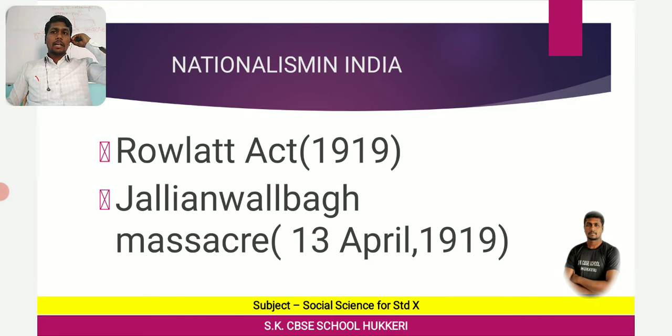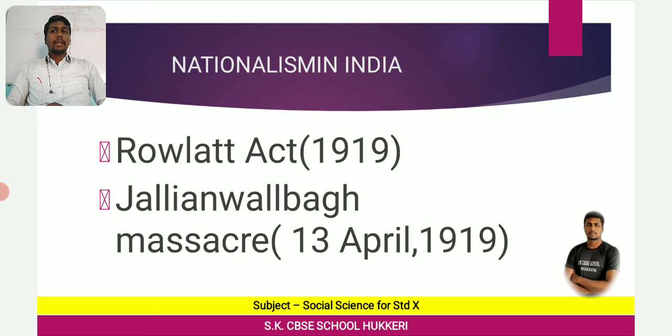Then Mahatma Gandhi wanted a non-violent civil disobedience movement against the Rowlatt Act. Important point, it is not only a civil disobedience movement, it was a non-violent civil disobedience movement.